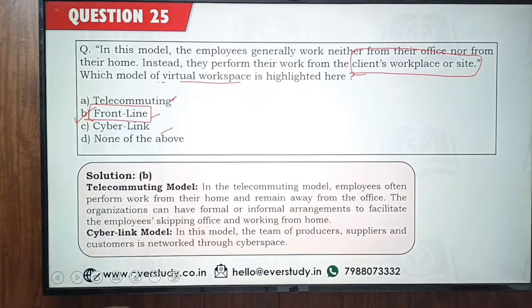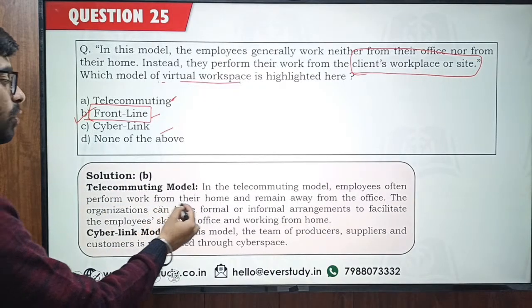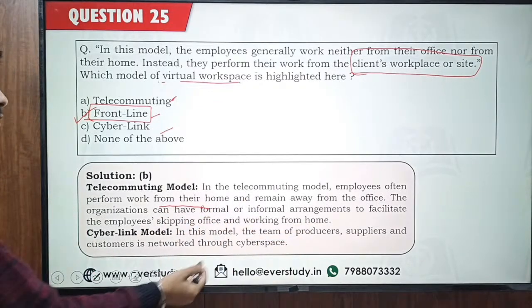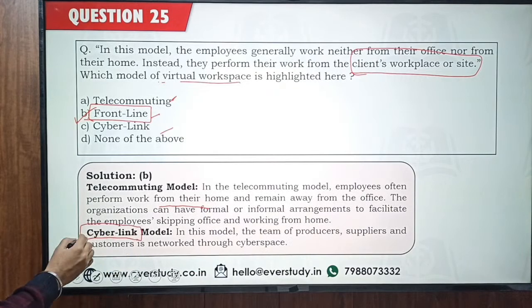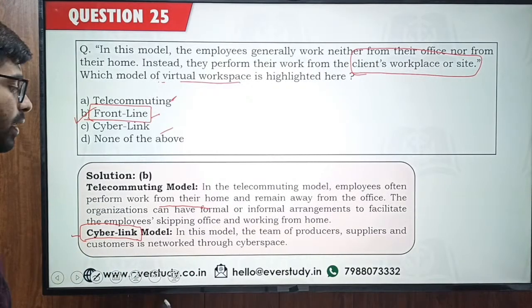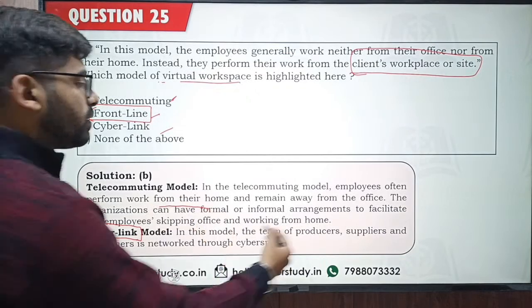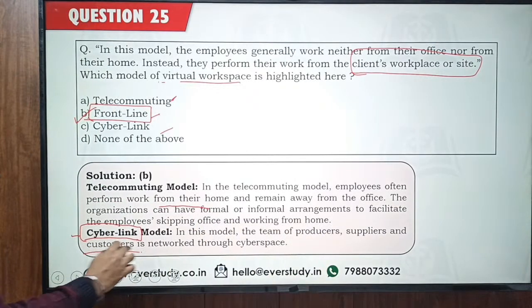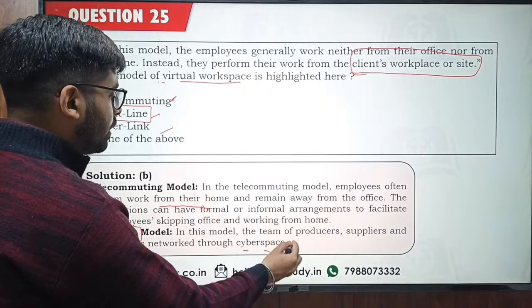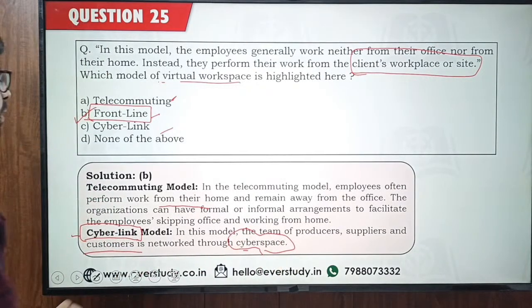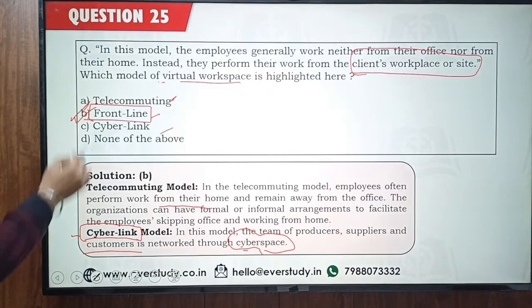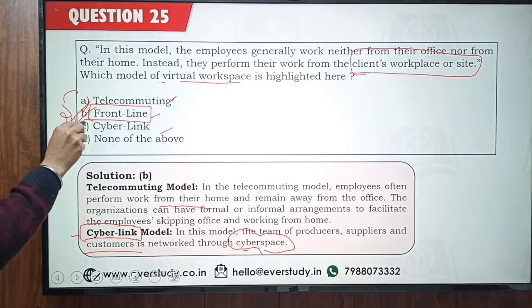Telecommuting model means that people telecommute, they work from their home, remaining away from office for some time. Work from home and all these things come under it. Cyberlink model is basically concerned with cyberspace and cyber related tools. So all the producers, suppliers and customers of the organization, the entire supply chain, are connected through cyberspace. This is your cyberlink model. Here we were talking about the frontline model. Now I believe you are aware of all these three models and they are super important for your examination.